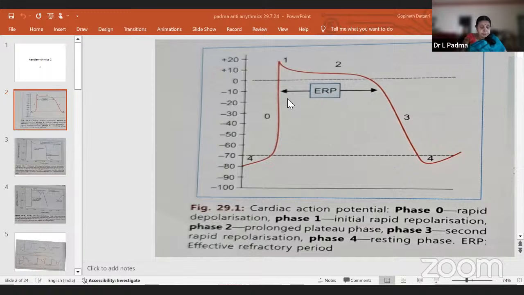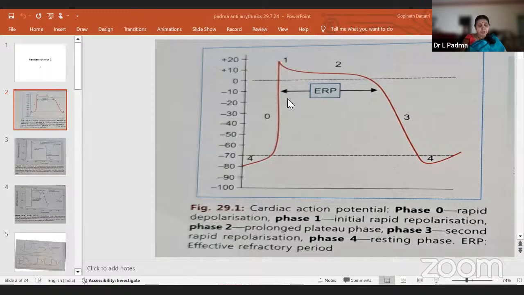So the second question, mark the wrong match about antiarrhythmic drug with its class. Procainamide, class 1. True? Yes. Amiodarone, class 1. Wrong. Amiodarone, class 3. Diltiazem, class 4. 100%. Esmolol, class 2. Wonderful. And it is true also.